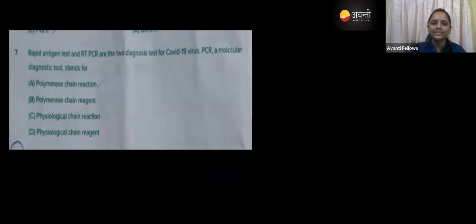So the rapid antigen test. For the corona testing, guys, we will do two types of testing, right? One is a rapid antigen test and another one is the RT-PCR test, right? For the COVID. Now tell me, what does PCR stand for? So now we will recall what PCR is. The question will not end only with the description.